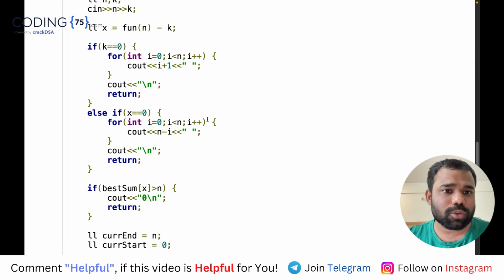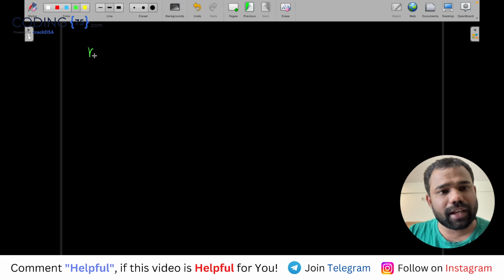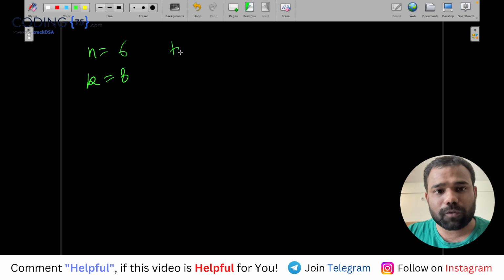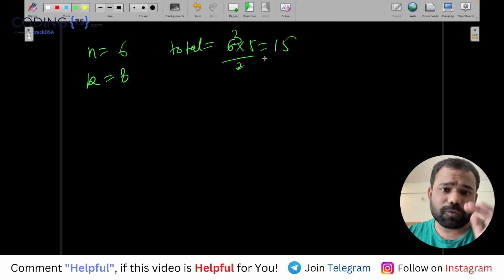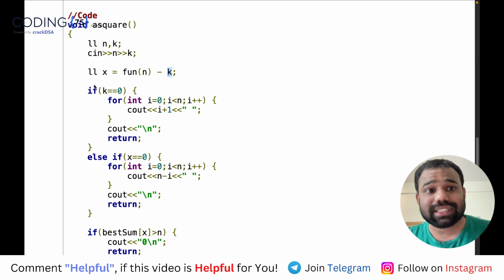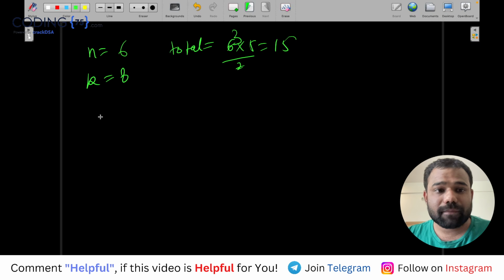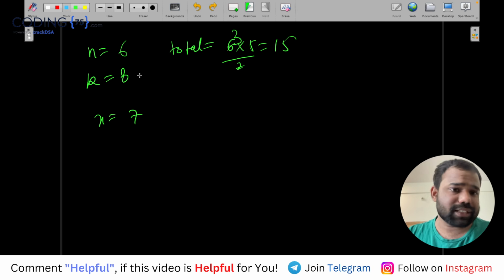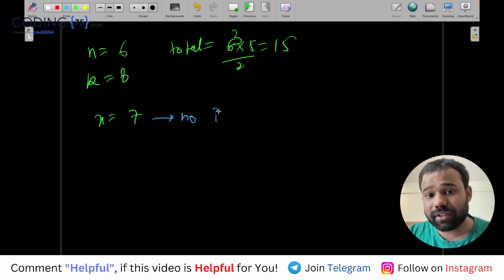Okay, so the main code is that we have values n and k. So let's again come back to the same code. My n was 6, my k was 8. Okay, n is 6 means the total number of pairs will be 6 into 5 by 2, which is 15. So first of all, I'm finding the number of pairs for which I do not want inversion, because k we want inversion. So x we do not want inversion. And what is x? In this case, x is 15 minus 8, 7, because this function is giving us this total value. Okay, so we need x such subarrays which should not have any inversions.